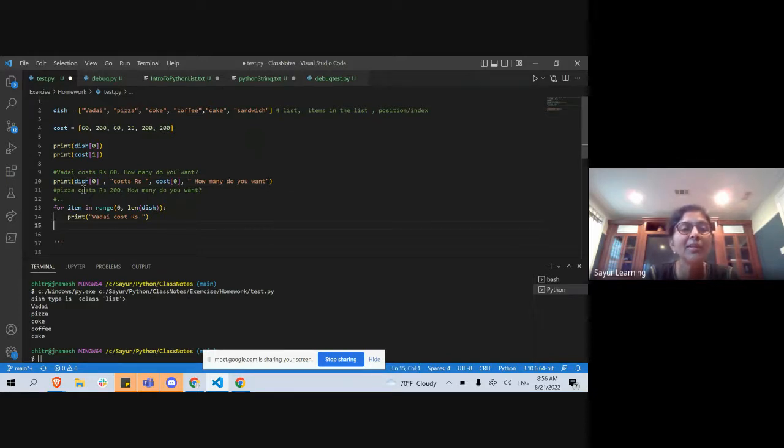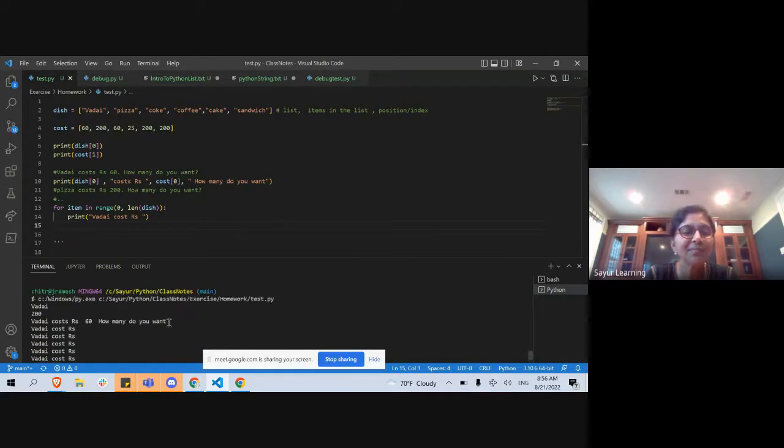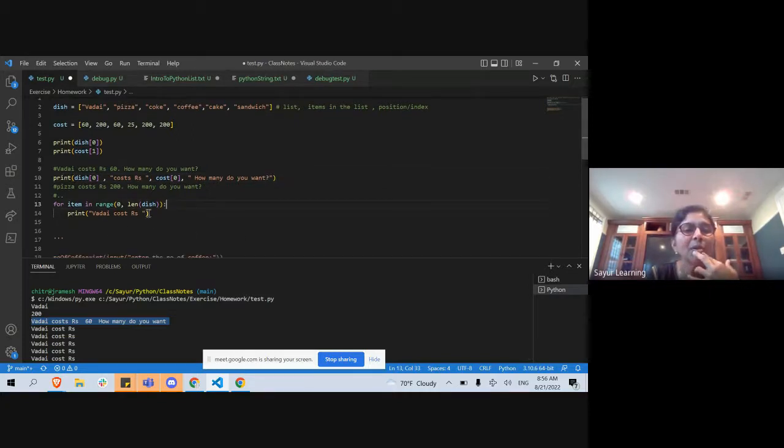Good. Okay, now you understand how to print it? Okay, let's just print it. Right here: what, I cost rupees 60. How many do you want? All right, good. Now, how do we do it in the for loop? How do I do it in the print statement here in the for loop?